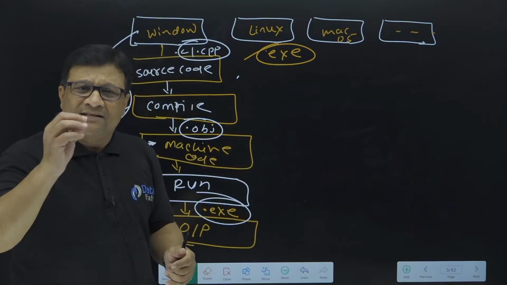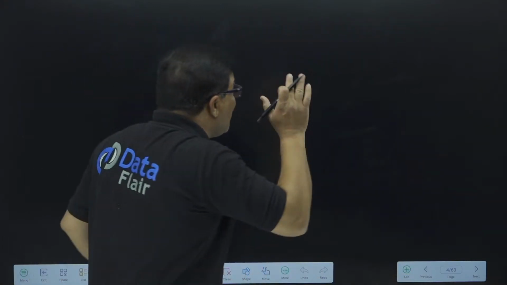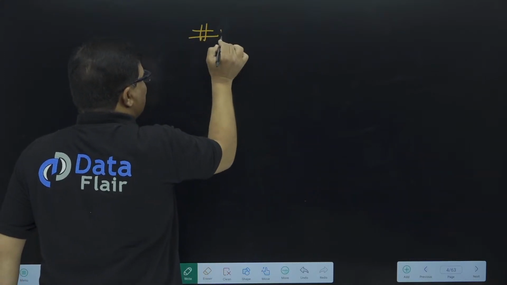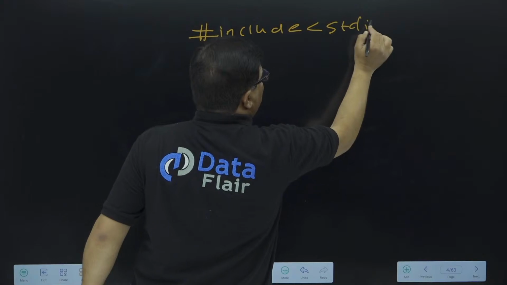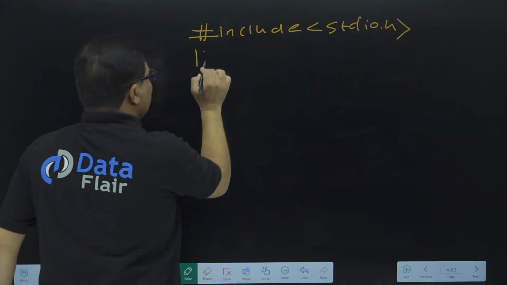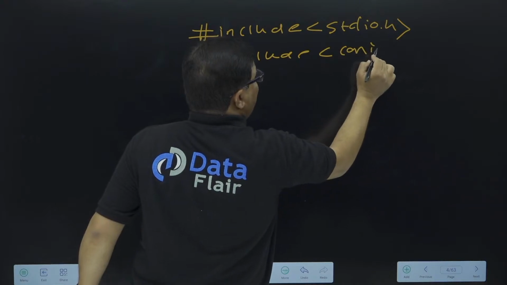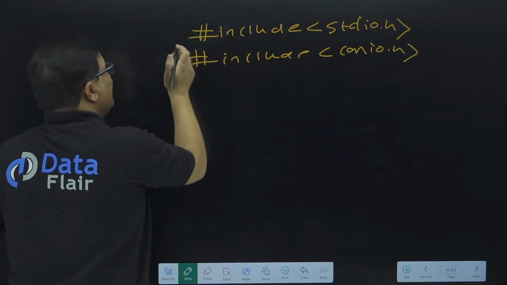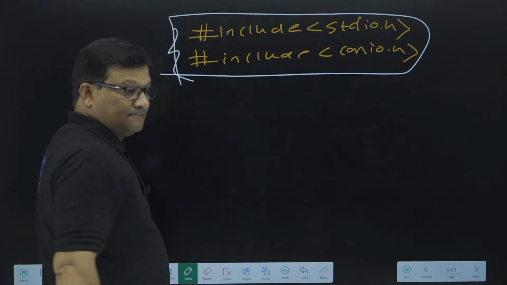I'll show you the best example. Once we write a C and C++ program, in the first line of the program we write #include <stdio.h>, #include <conio.h>. I'm not going to write the complete code. Anyone, if you have knowledge of C and C++, please suggest why we use this statement.